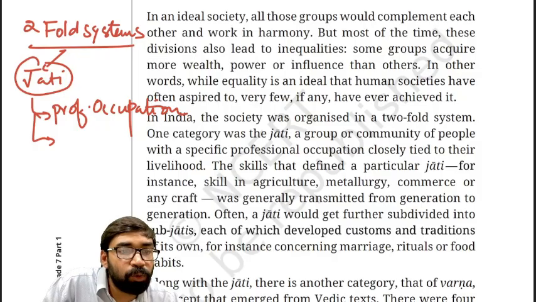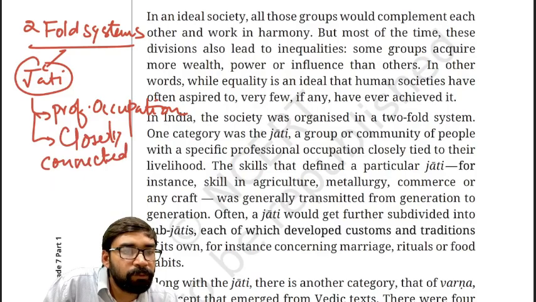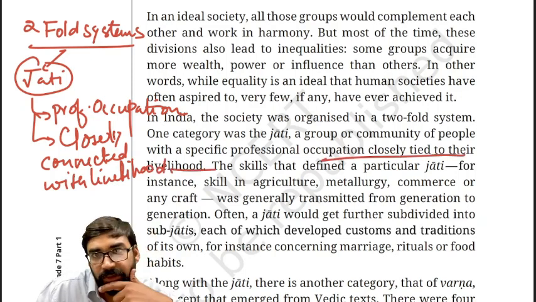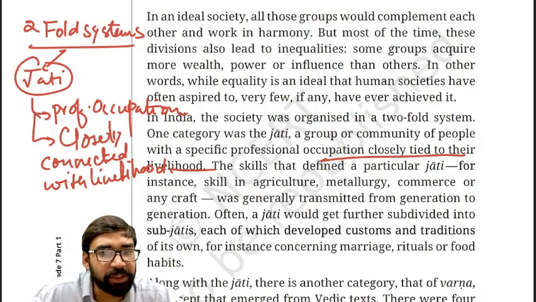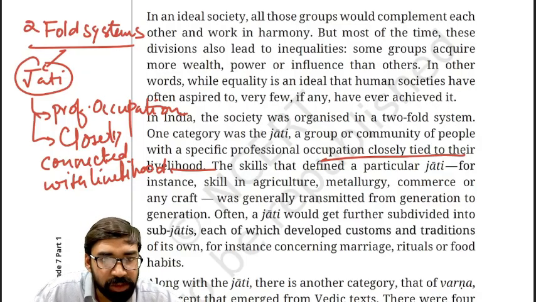So it is closely connected with livelihood, as you can see. Fine. Second important thing. There are various key characteristics of jati, as you can see here.